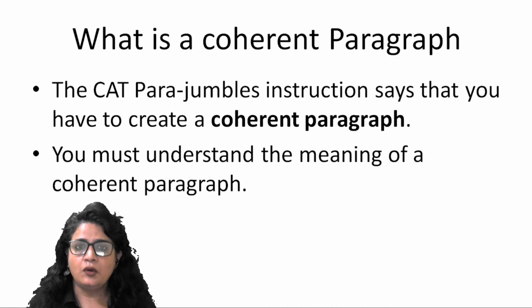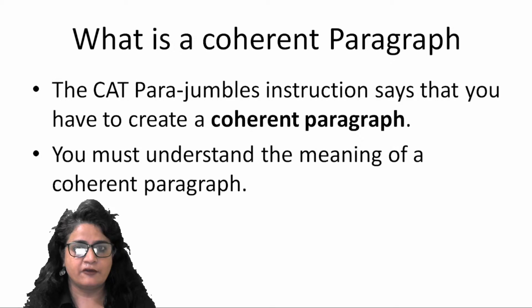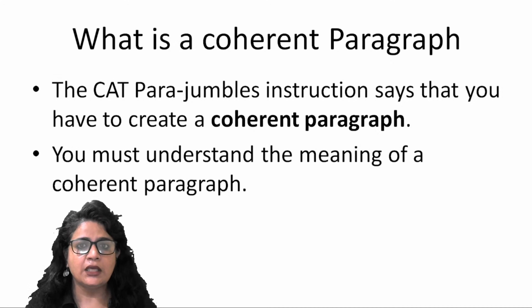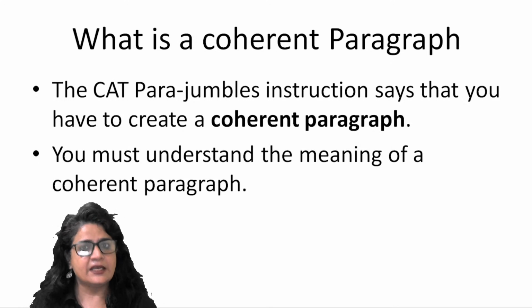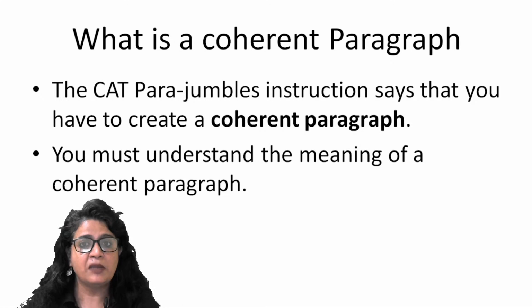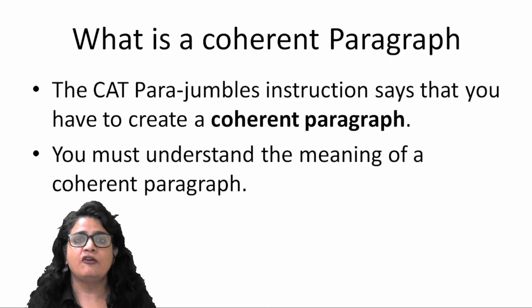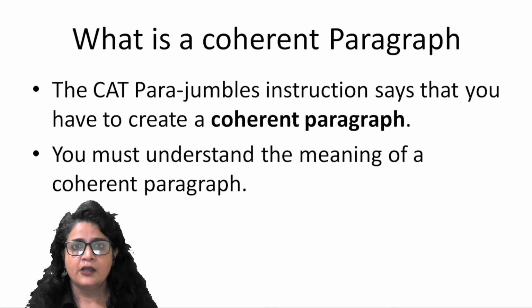Now, all questions of Para-Jumble are given by one classic instruction or direction, that you have to make a coherent paragraph from the given sentences. So 4 or 5 sentences are given in a jumbled form. You have to find a meaningful sequence which makes a coherent paragraph. That's how the direction of Para-Jumble goes, right?